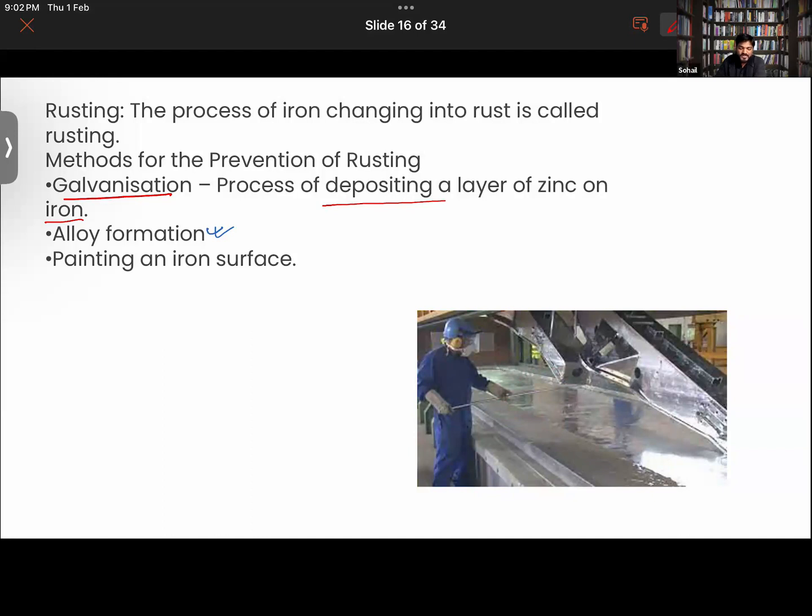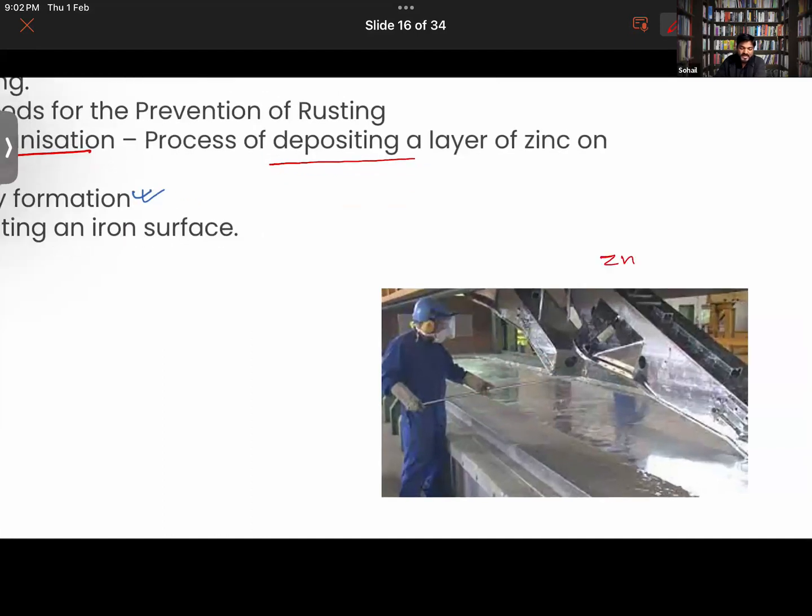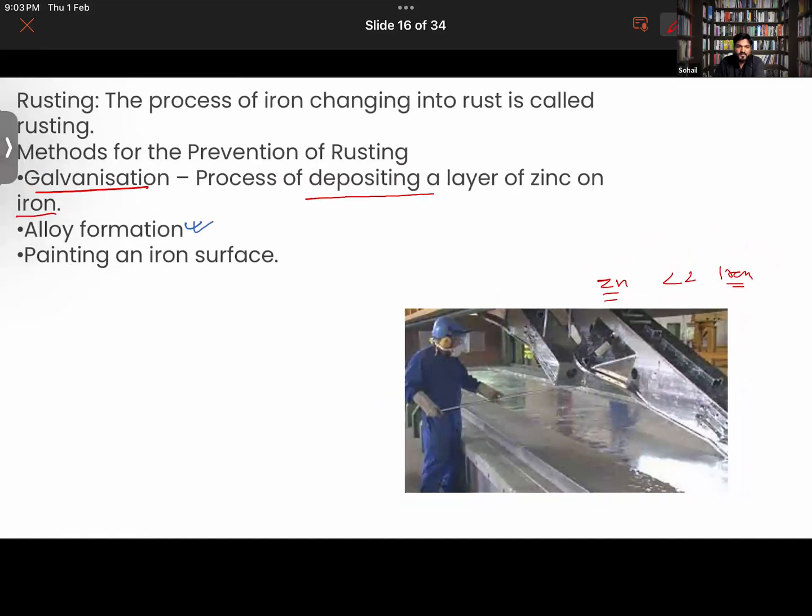Also, you know that zinc is less reactive than iron. So iron will easily corrode when it comes in contact with moisture, but zinc will not easily corrode when it comes in contact with moisture. Hope you guys are able to understand this. Certain metals are very reactive, some are not that reactive. So we have deposited a less reactive metal over a very reactive metal. Getting it, Chakrika?